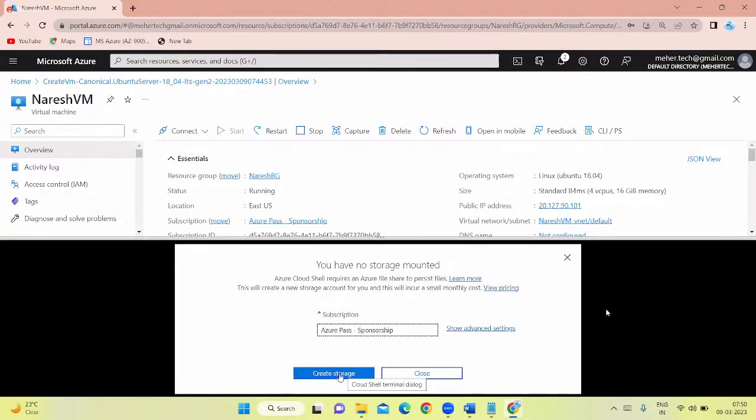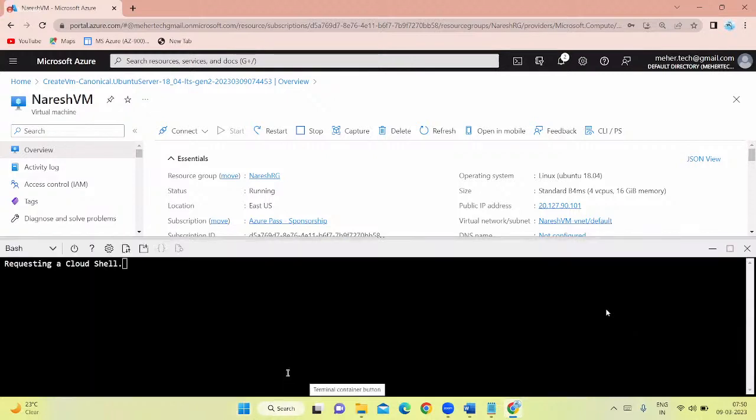Click on this create a storage account, because to execute the scripts, it needs some space. It needs some place. That's why Azure will ask us to create a storage account. Let it get created here, and then once it is connected, we have to choose the scripting. PowerShell and Bash, both we are going to get. I'll just show. Let it finish the formality here.